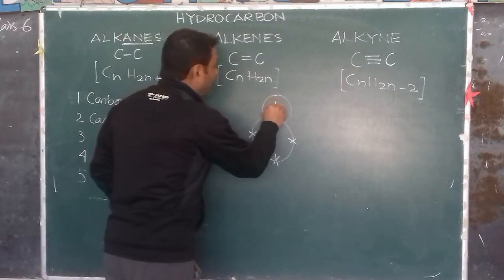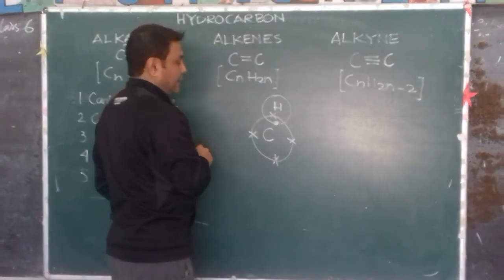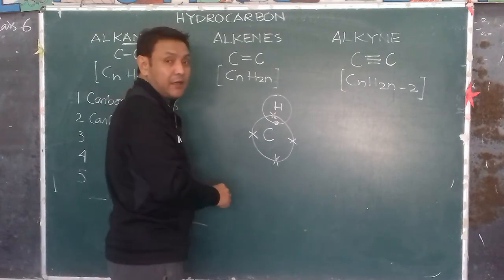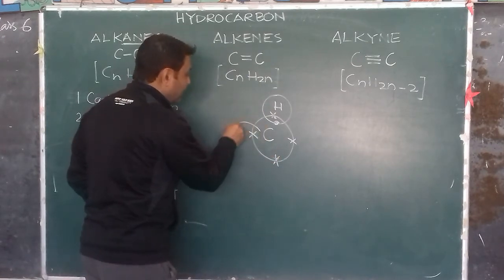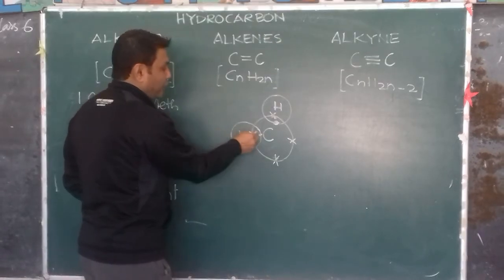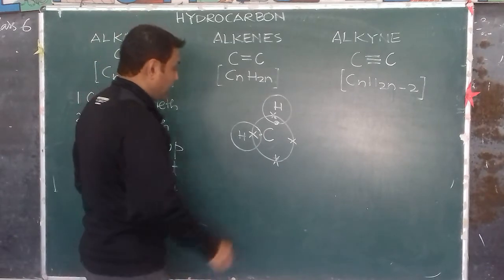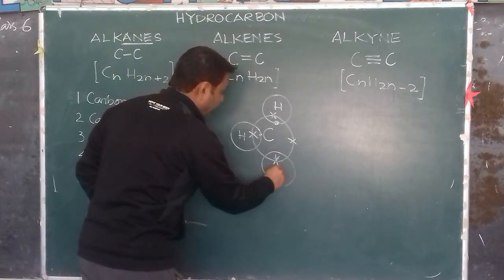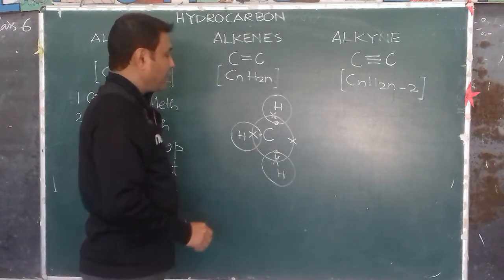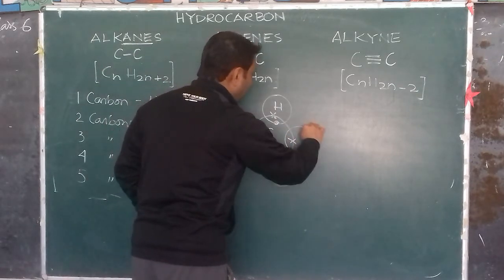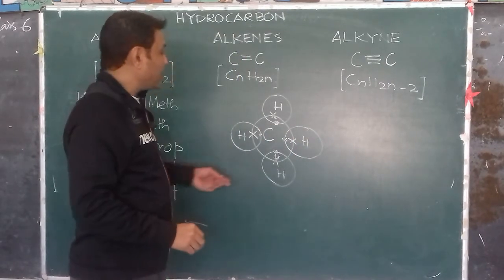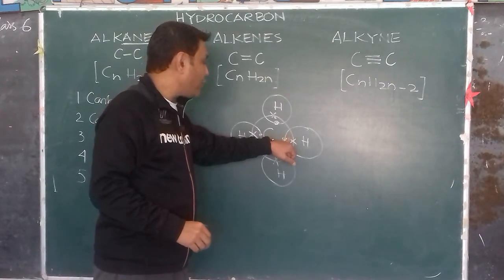So 1 hydrogen comes and shares its electron with 1 electron of carbon. Another hydrogen shares its only electron with another carbon electron. Again another hydrogen atom shares its electron, and then another hydrogen shares its only electron with the only leftover electron of carbon.